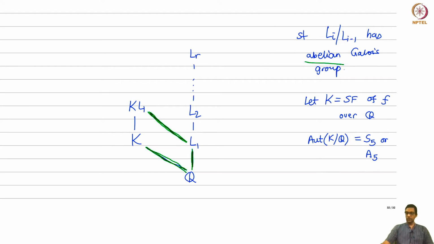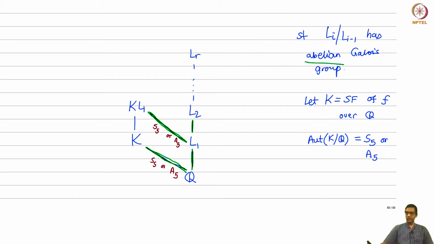So let's just mark this here. This guy here has Galois group S5 or A5, and by our previous corollary, this also has Galois group S5 or A5. Okay, now it's perfect for an iteration.